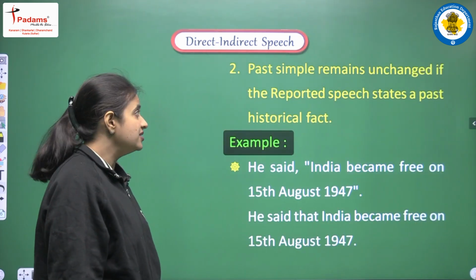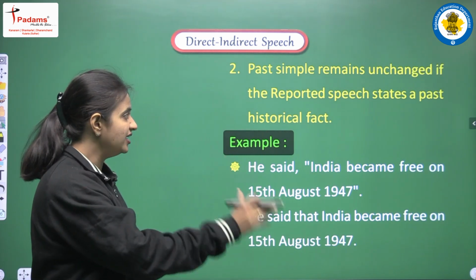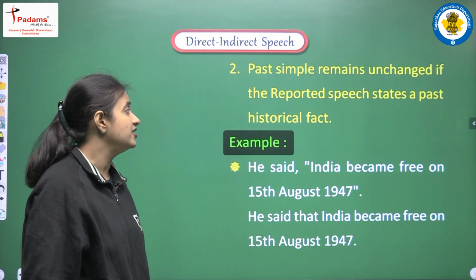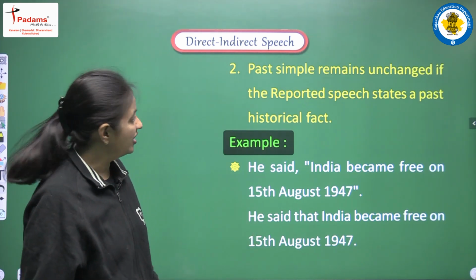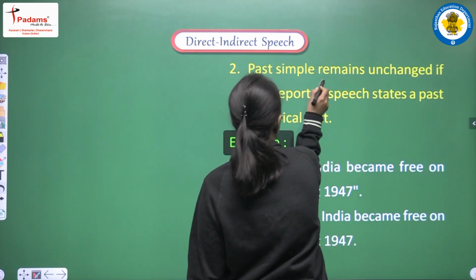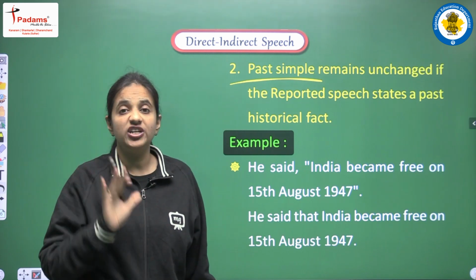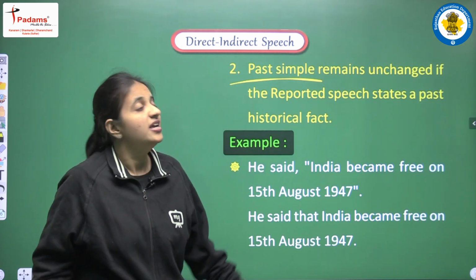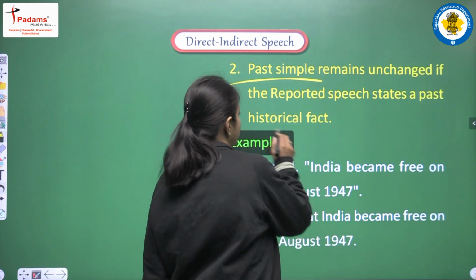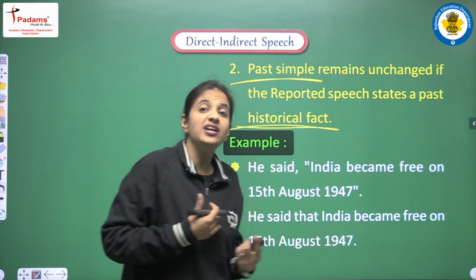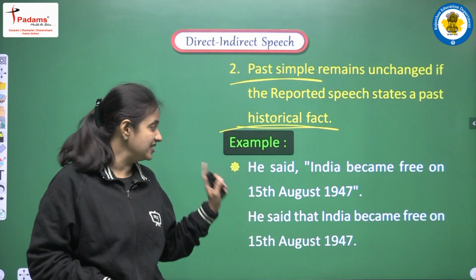Next rule, past simple remains unchanged if the reported speech states a past historical fact. Again, one exception we are having here. According to this rule, if we are having past simple tense in the reported speech, then also we don't need to change past simple tense. Why? If we are having this condition, so what is the condition? If in the reported speech we are having some historical fact, then also we don't change the tense. How? Let's see the example.